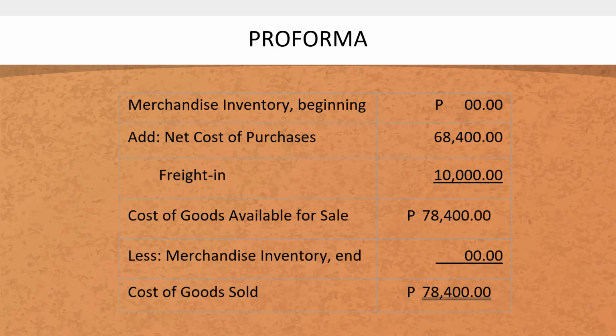Let us now substitute the values from table 4 and 5. Since there is no merchandise inventory beginning, let us add the cost of purchases and freight in to get the cost of goods sold. So for the inventory beginning we have 0, and then add net cost of purchases, which is 68,400, and then we have the freight in of 10,000. So cost of goods available for sale, that's a total of 78,400 less merchandise inventory end of 0. It's because we assume that we don't know yet the ending inventory. So overall, we have the total cost of 78,400.